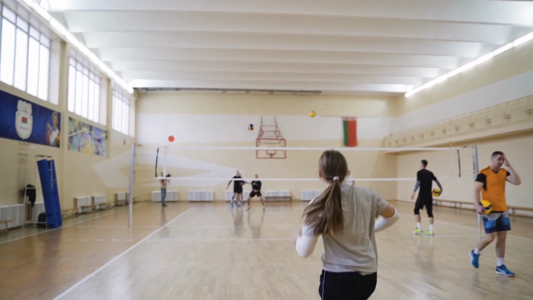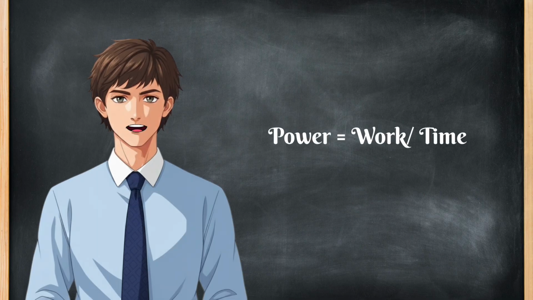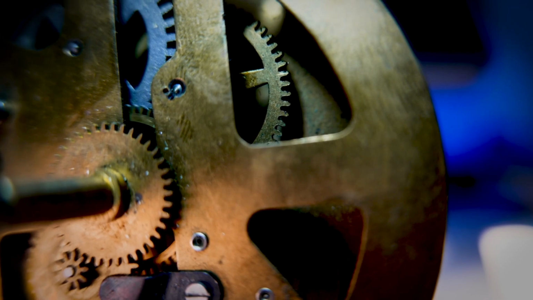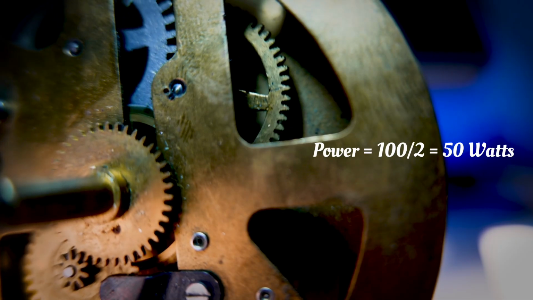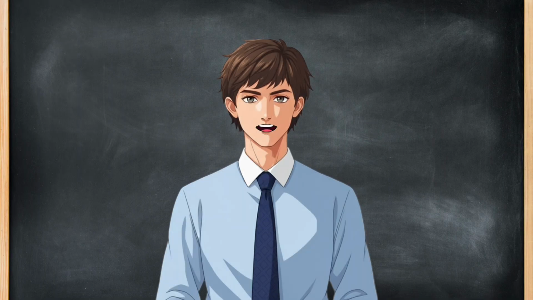All right, let's talk about power, the rate at which work is done or energy is transferred. Formula: power equals work divided by time. The SI unit is the watt, W. 1 watt means 1 joule of work done per second. Example: if a machine does 100 joules of work in 2 seconds, power equals 100 divided by 2 equals 50 watts.